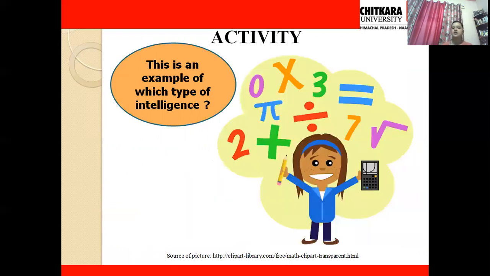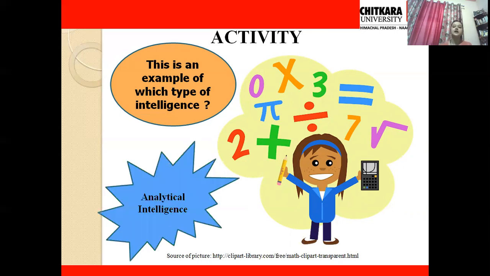One more picture is over here. Let's see what kind of intelligence this is. Here you can see some mathematical formulas and some mathematical symbols. What this child is trying to do is solve this mathematical problem. So what kind of intelligence is this according to Sternberg? This is analytical intelligence. Analytical intelligence is to solve, analyze or evaluate problems. So that comes under analytical intelligence.